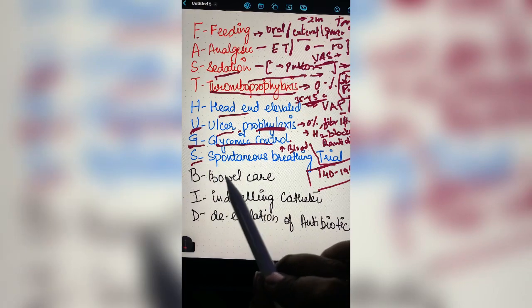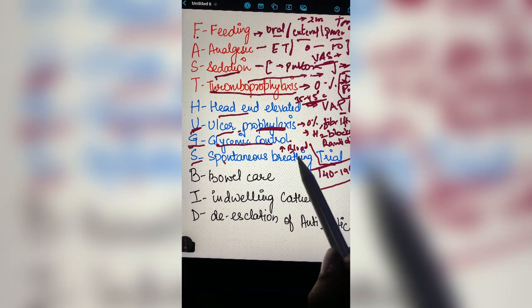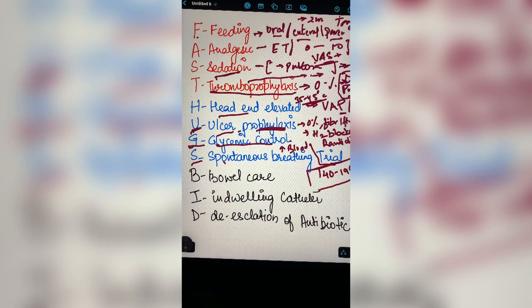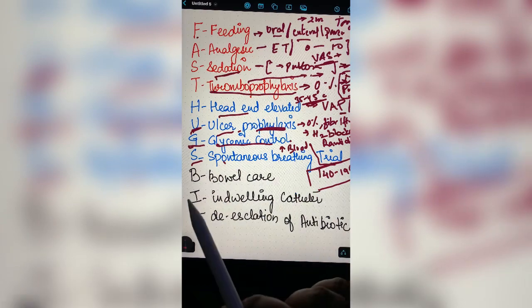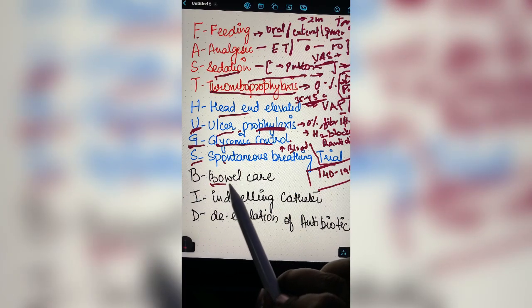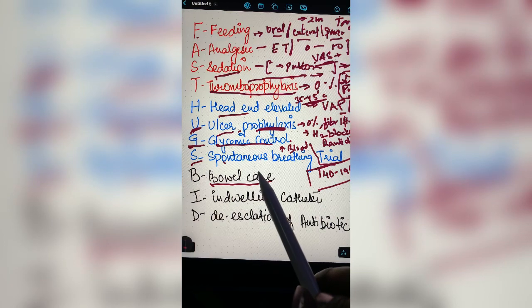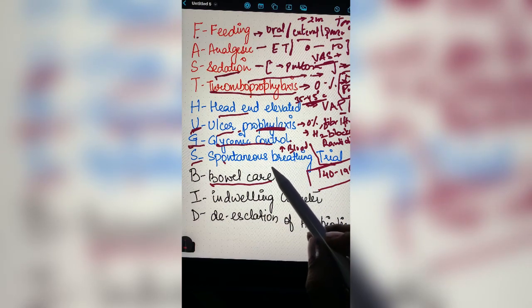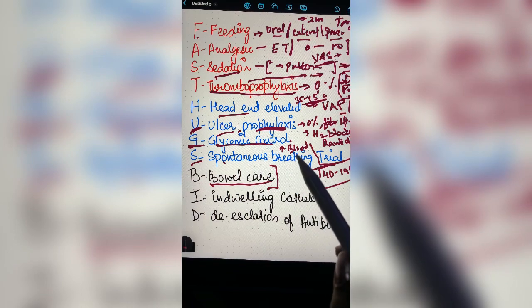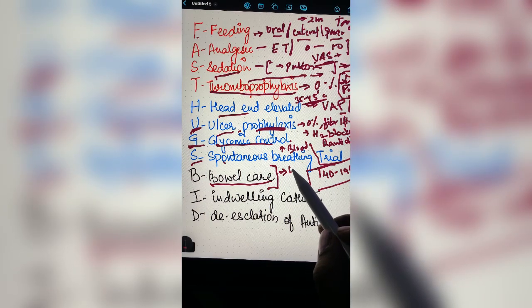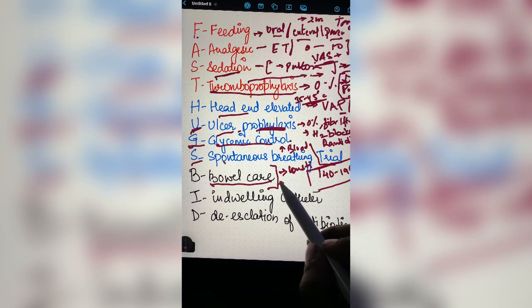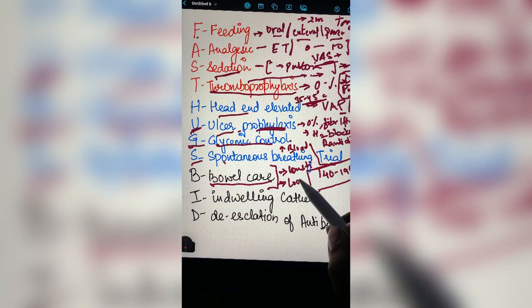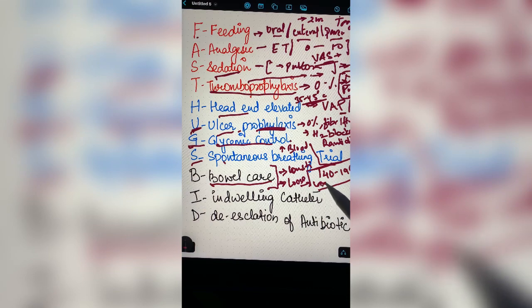Then comes your S. S stands for spontaneous breathing trial. Just check for the patient effort, like how much breath the patient is trying to take by themselves. That is spontaneous breathing trial. Then comes your B. B stands for bowel care. Again, because there is no mobility of the patient, bowel care has to be taken very seriously, otherwise the patient may develop constipation. So every patient has to be given loose syrup or any sort of laxative. It is important to write laxative in the prescription, because bowel care has a very important role.